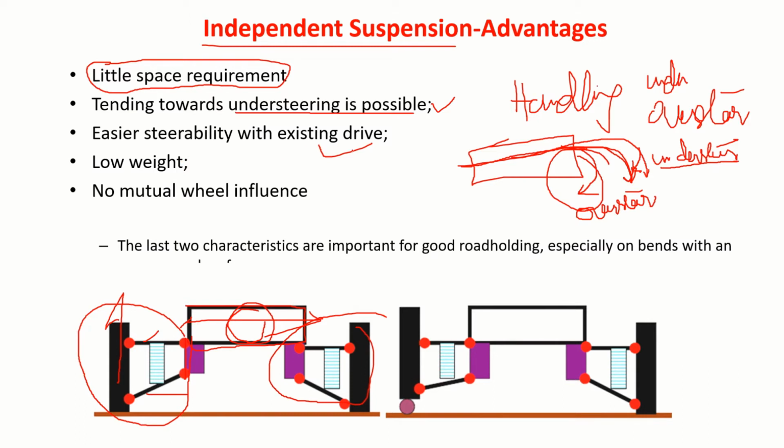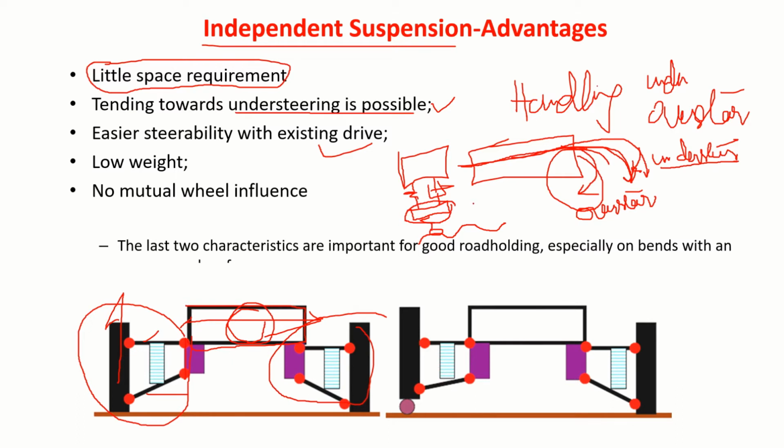As I said, there are two things: sprung mass, suspension, then unsprung mass and tire. Okay, so if there is an uneven road, it has to follow the contour at high speed of the vehicle. This weight should be very low.